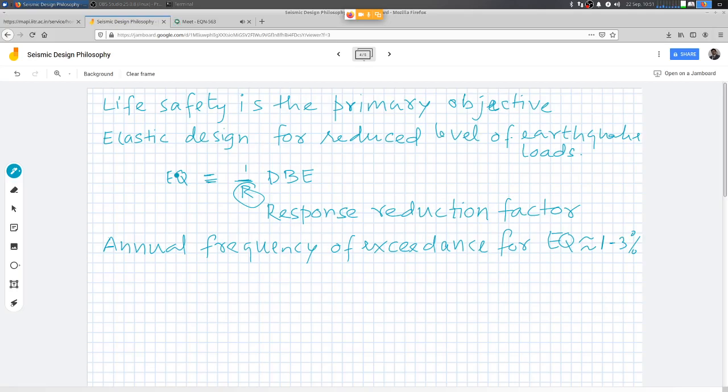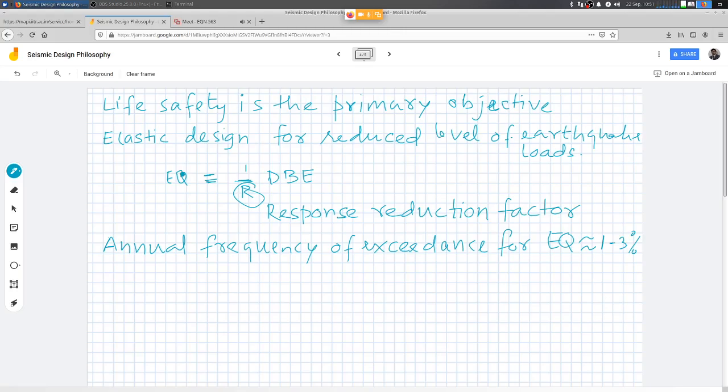In the relative frequency interpretation of probability, this is the probability that the structural response due to an earthquake in that region would exceed the earthquake forces accounted for in design, about 1 to 3% of the times.